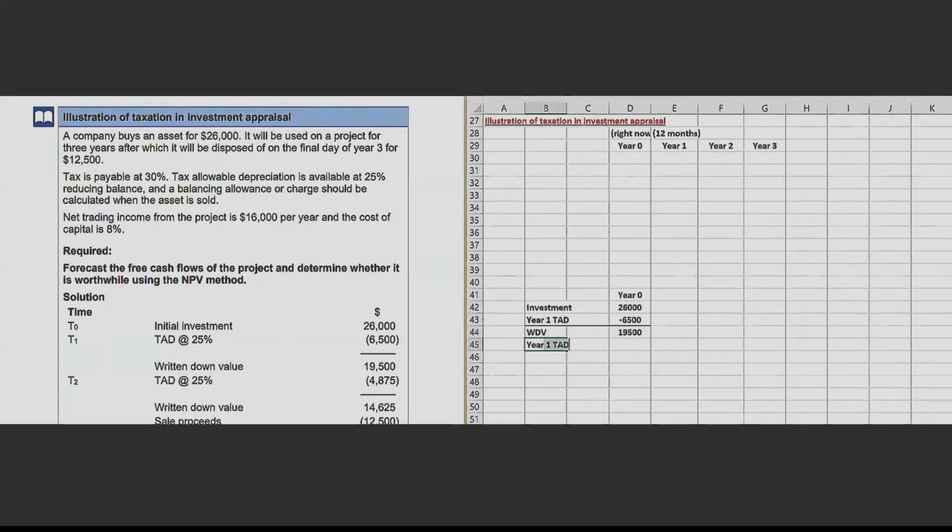Then year 2 tax allowable depreciation would be 25% on this amount, but again we need to take it in negative. Now what's the WDV? That comes to 14,625.